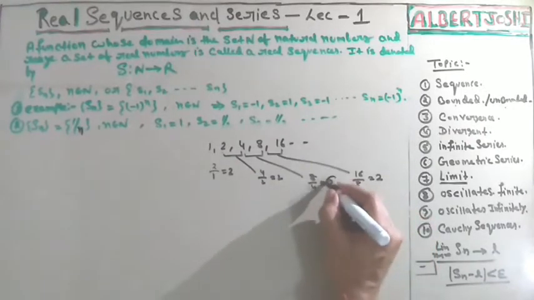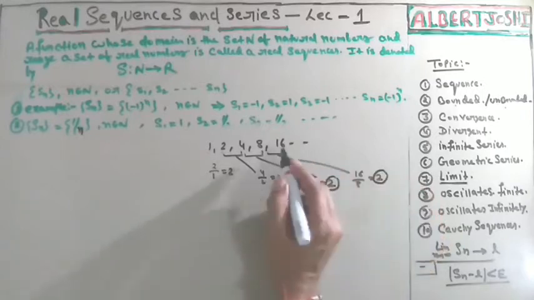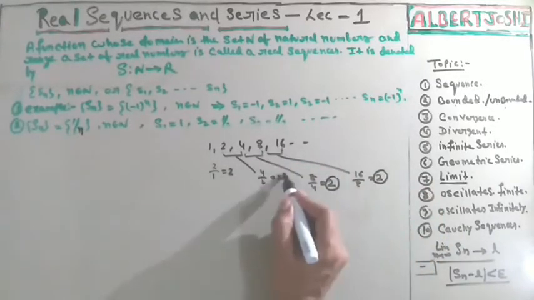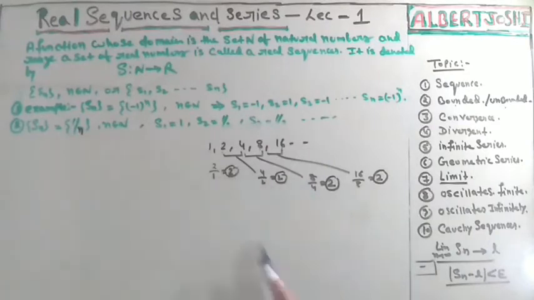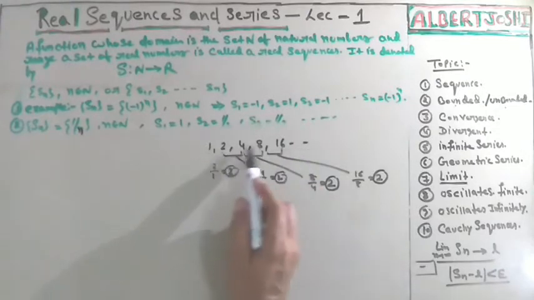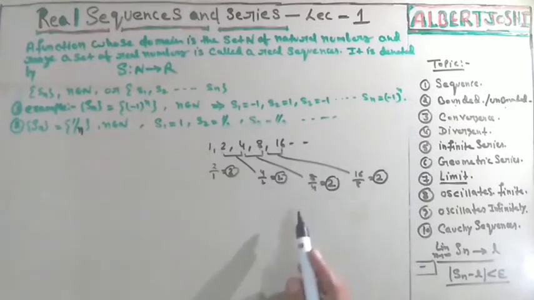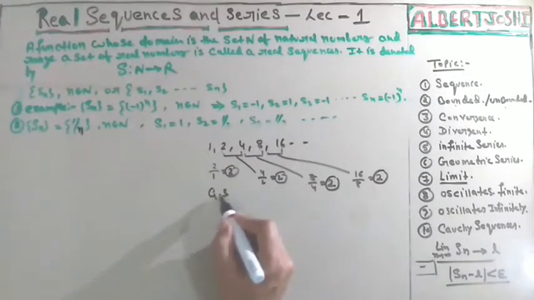So every time you divide a value by the previous value, you get the same value. Such a sequence is called a geometric series, or you can say it is also a series. So if such a series, then you will say that is a geometric series.